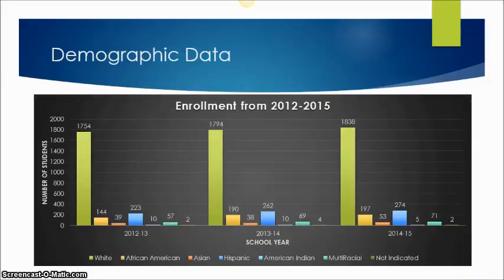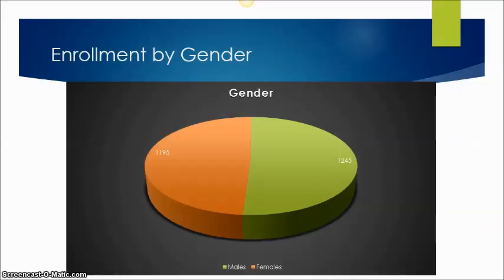The demographic data that you see here is the enrollment from 2012 to 2015. So there's 3 years that are laid out here. You can see that we're a predominantly white school, second highest Hispanic, and then the third highest would be African American, followed by multiracial and Asian. Here's the gender breakdown for Etowah High School. It's almost a 50-50 split, but there are a few more males than females.